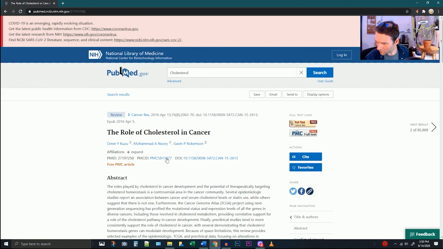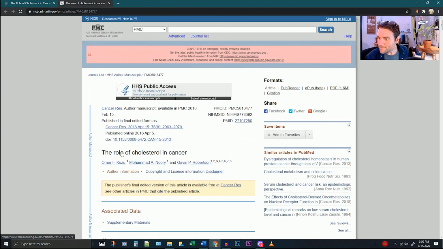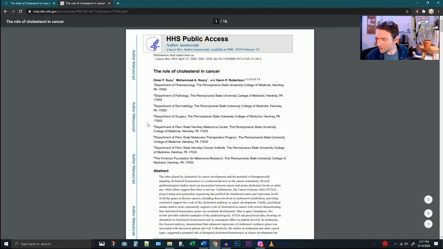Free PMC article. There it is. Here we go. PDF. Okay, so now I have the full text PDF of that article, the role of cholesterol in cancer.